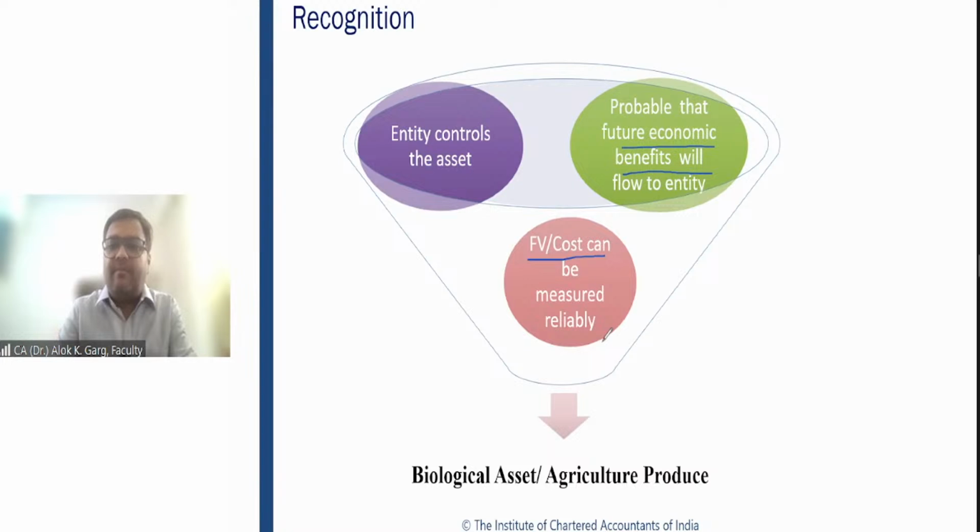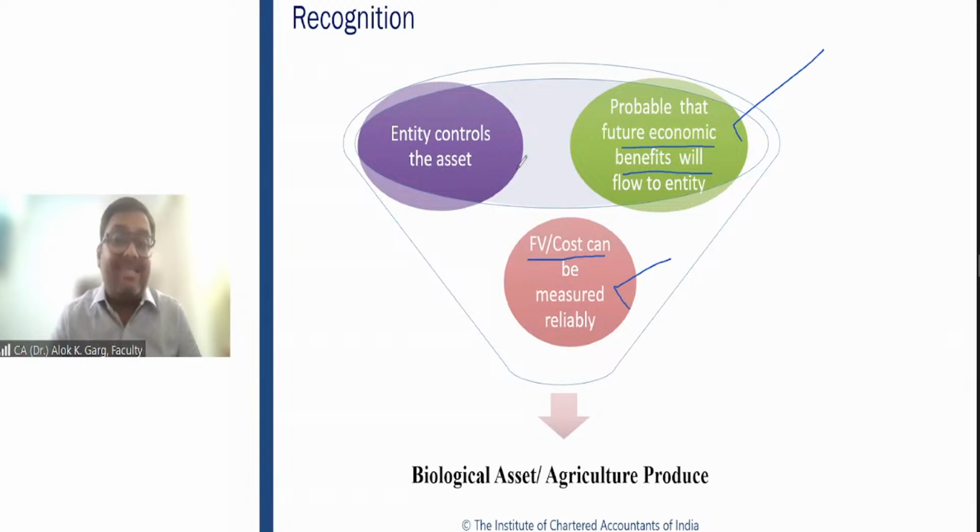Have you understood this? Okay. So future economic benefits should be probable, and cost or fair value can be measured reliably.